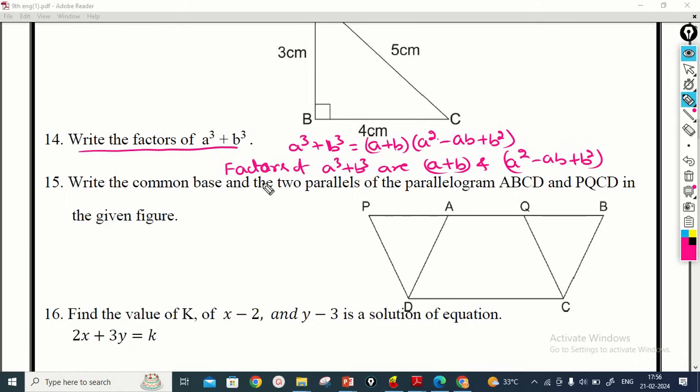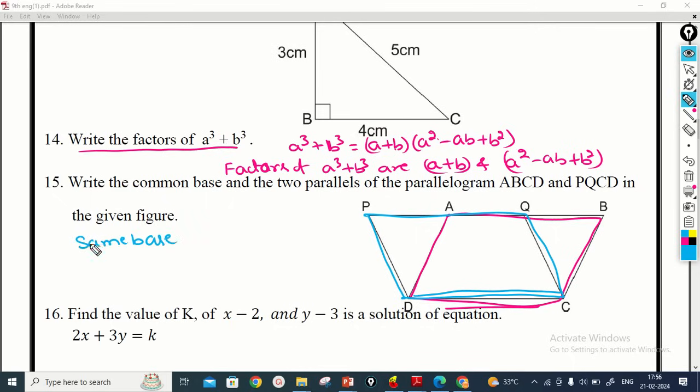Write the common base and the two parallels of the parallelogram ABCD and PQCD. Here you observe, ABCD is a parallelogram standing on the base DC, and PDCQ is another parallelogram, also standing on the same base CD. So we have to write the common base, or same base. The common base is DC.